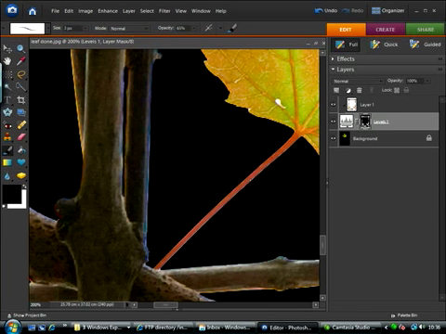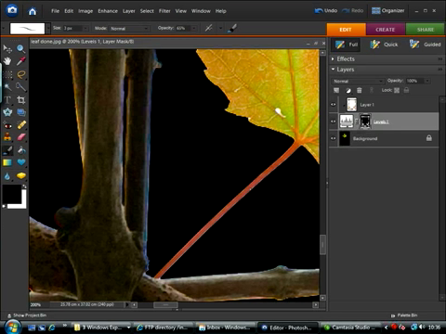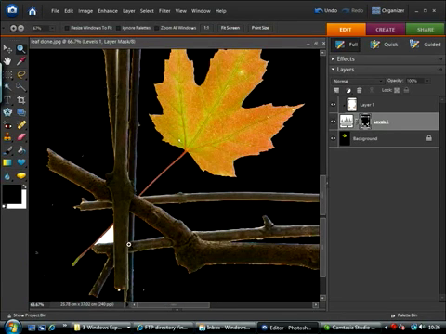You want to take more time with this than I am doing. It's worth, as I've said, it's worth taking your time over this. But you'll be able to see now just from that section that once we've done that, that really finishes that off.